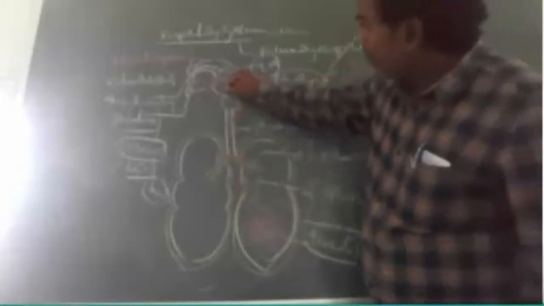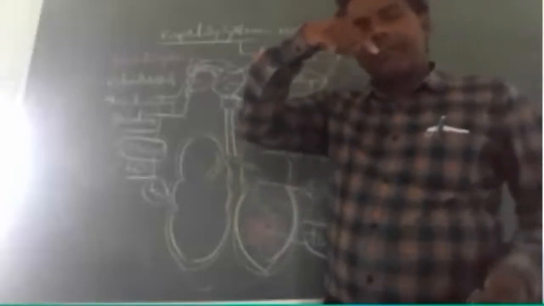So what happens here in the pharynx? The food should not enter into the respiratory tract. It is guarded by the epiglottis.